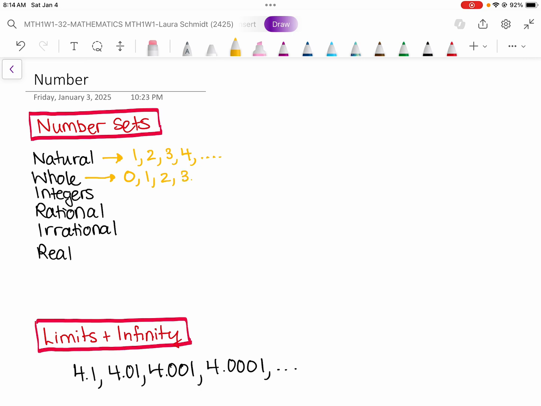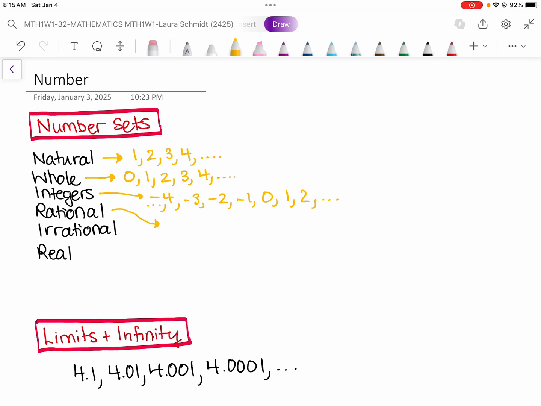Those are natural numbers. Whole numbers are the same thing except they include 0. They're very similar to natural numbers. They just also include 0. Integers, again, are very similar to whole numbers, except they also include negative numbers. So actually our list goes that way. So all the negative numbers, all the positive numbers, as long as they're whole numbers, they're not decimals, they're not fractions.